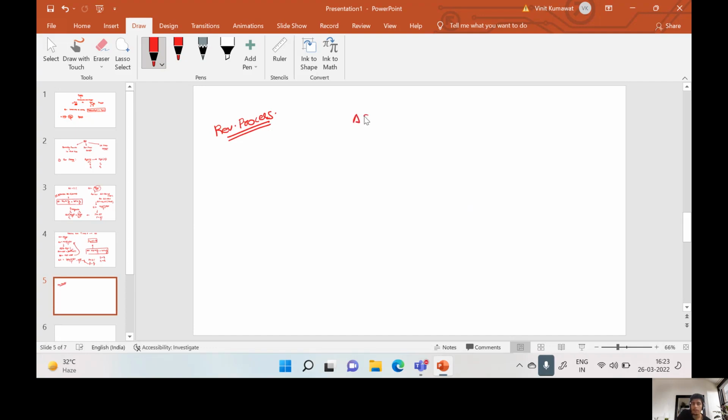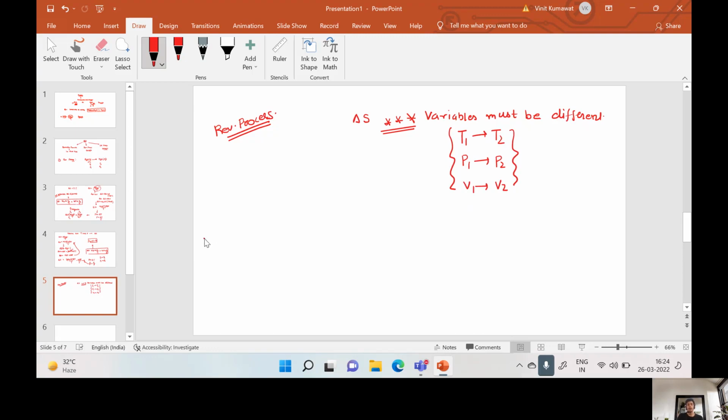For a reversible process, while we are calculating entropy change, variables must be different. This is a must situation. Variables, that means temperature, which is moving from T1 towards T2, pressure moving from P1 towards P2, V1 is changing to V2. So this must happen for a reversible process while we are calculating entropy change.